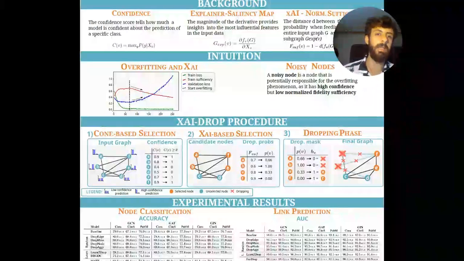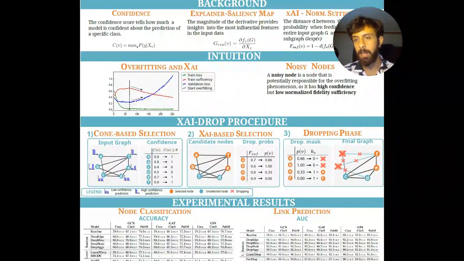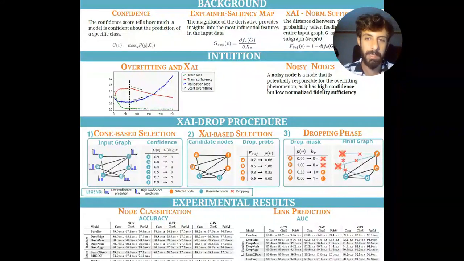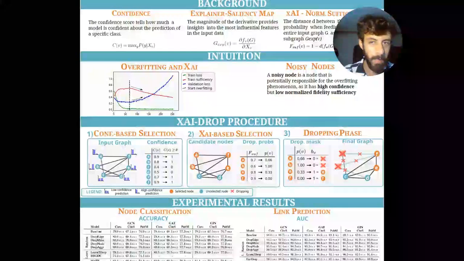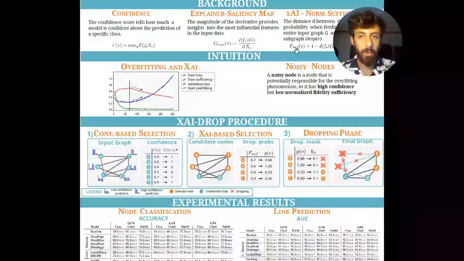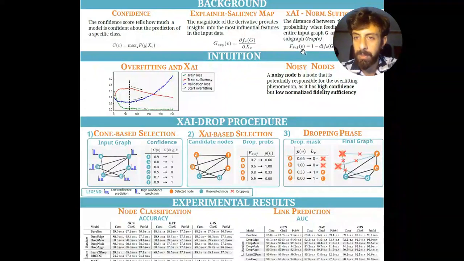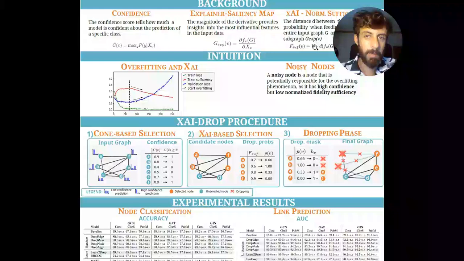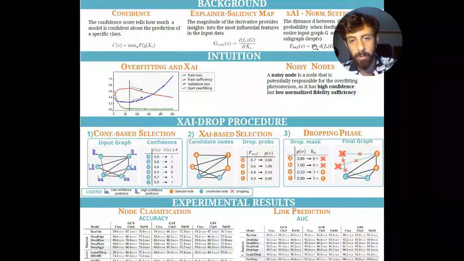Sufficiency tells us if the explanation is sufficient for having as output something similar to what we had by feeding as input the entire input data. And it is a score, so if fidelity sufficiency is equal to 1, it means that the explanation is really good. Otherwise, if the explanation is not good, it will tend to 0.